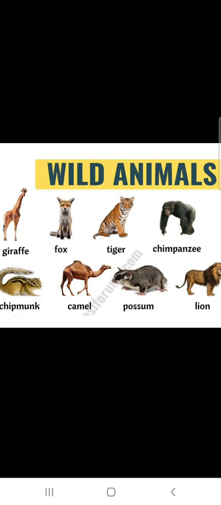And the same is the case with animals. Animals should not be hunted. They should not be teased just for fun. So it is the responsibility and duty of all of us to protect plants and animals.